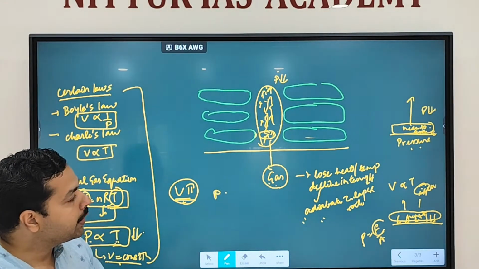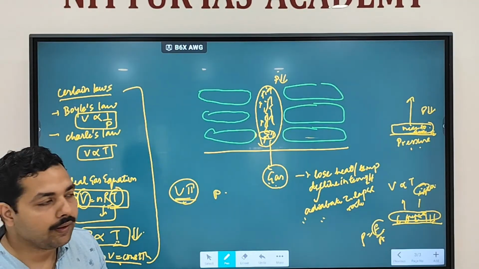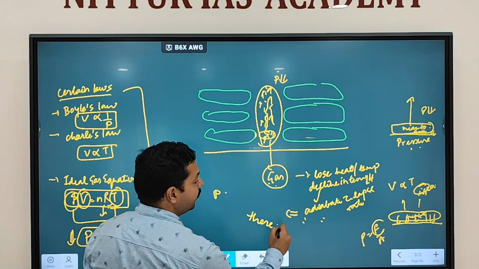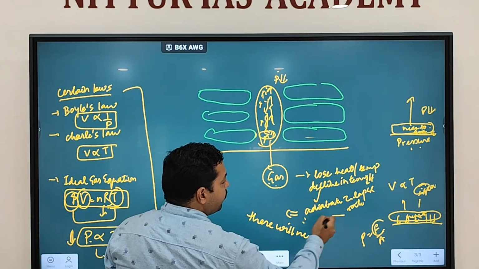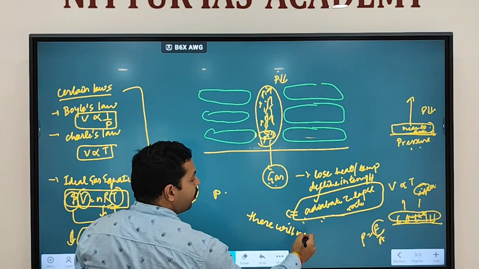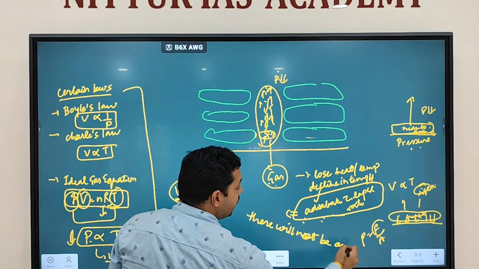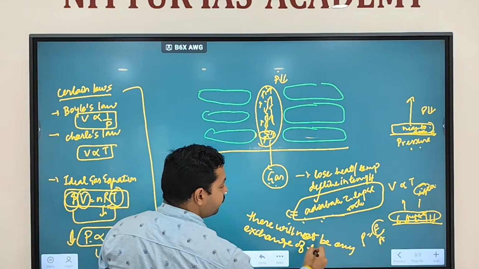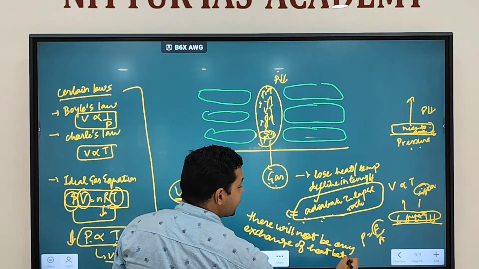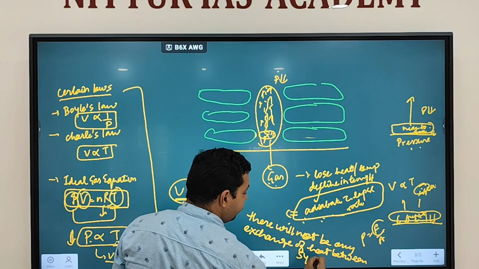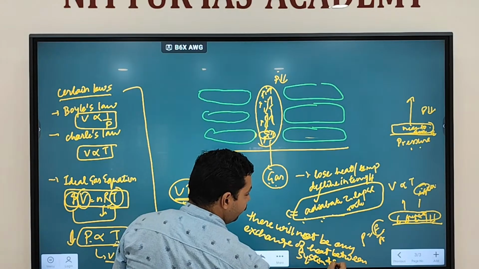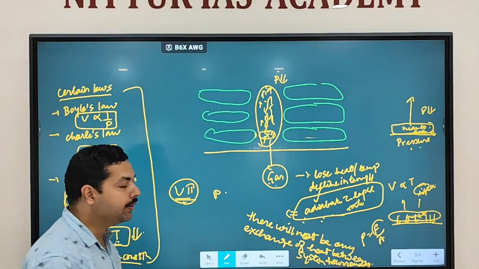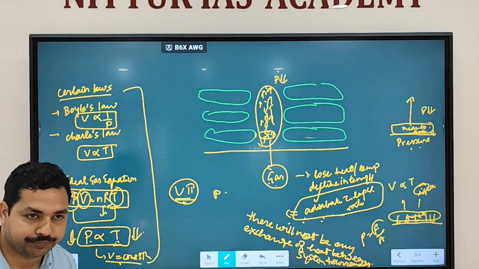Now, another important aspect that you have to keep in mind: whenever there is an adiabatic lapse rate, in this type of lapse rate there will not be any exchange of heat between system and surrounding.